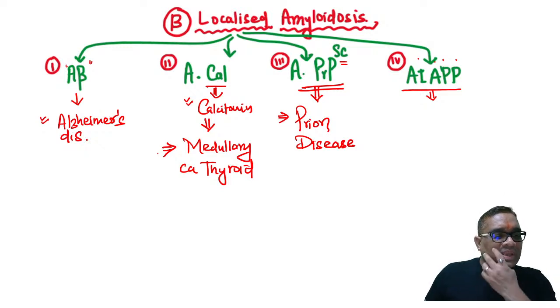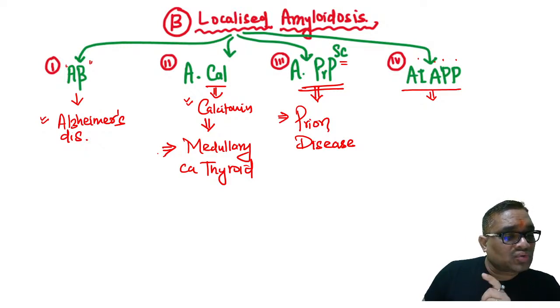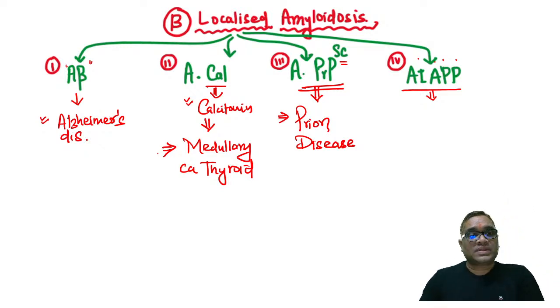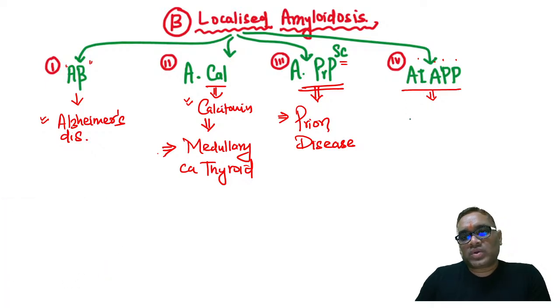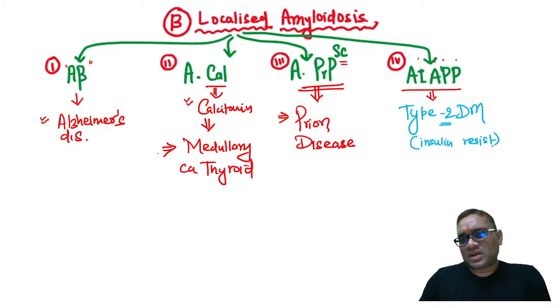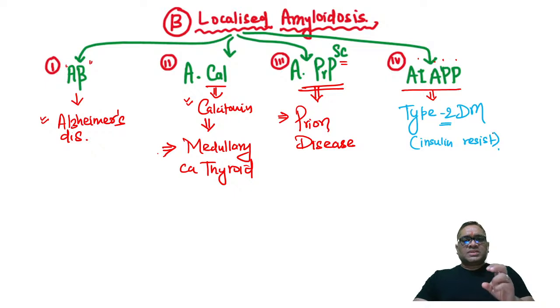Very good. So this will be seen in type 2 diabetes mellitus, not with type 1. So that was again a very hot topic for examiners. AIAPP will be seen in type 2 diabetes mellitus, because in type 2 diabetes mellitus the pathology is insulin resistance. They still have beta islet cells. The problem is insulin resistance, whereas in type 1 diabetes, beta islet cells will have atrophy.